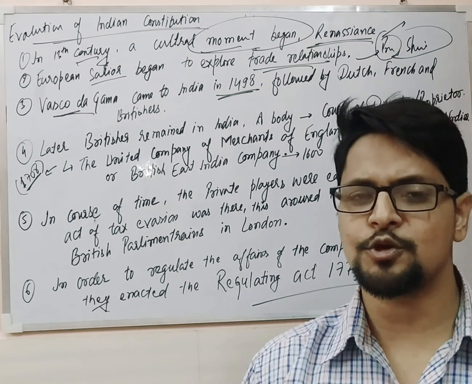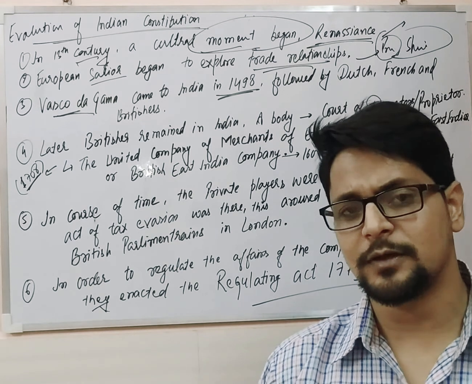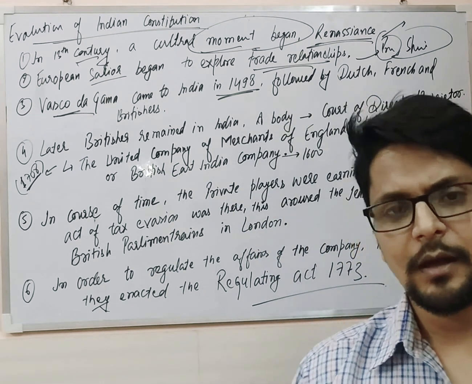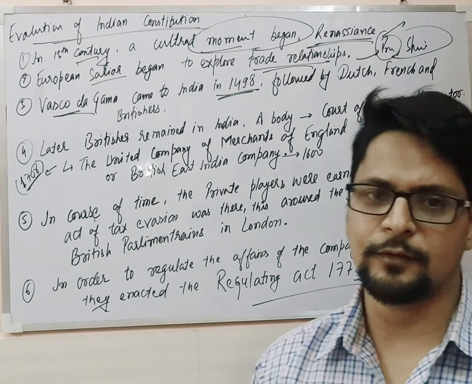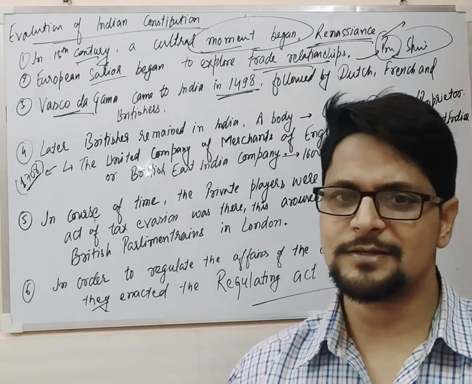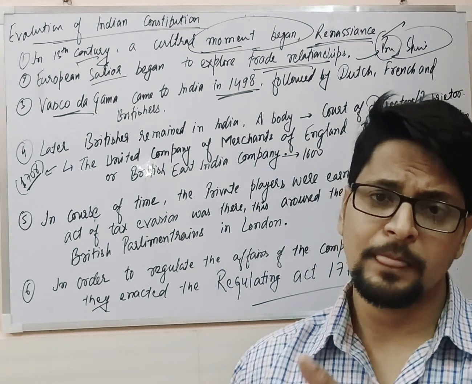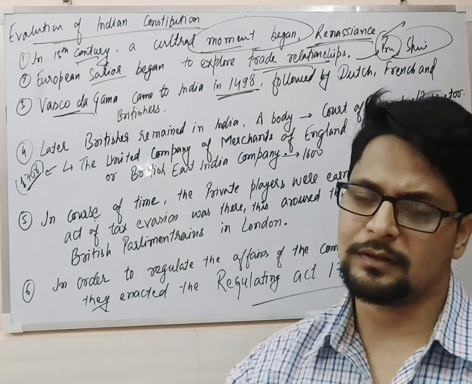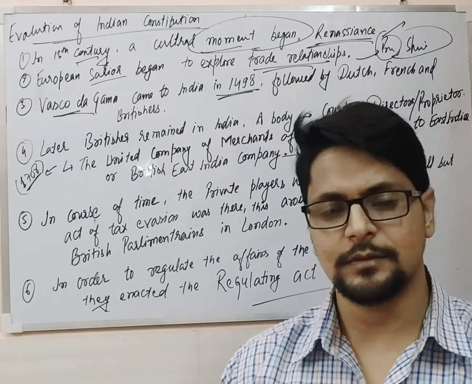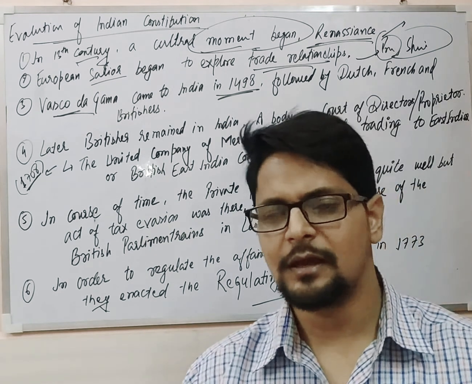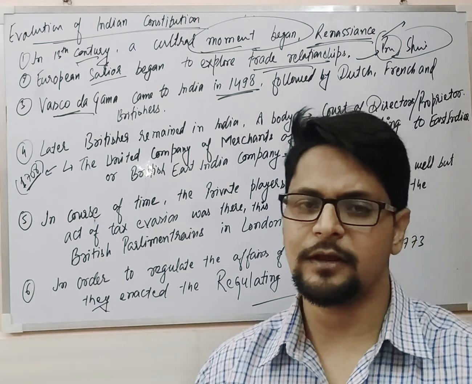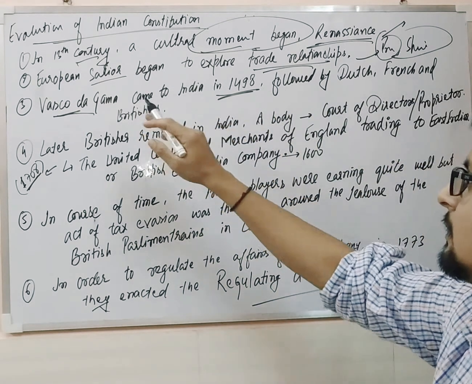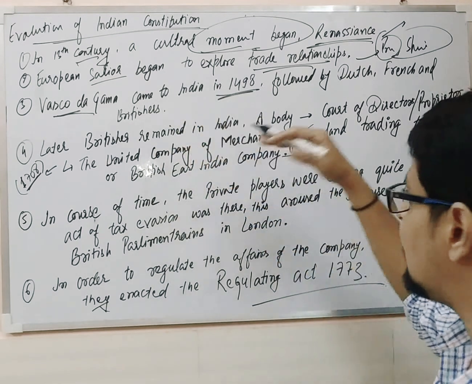We are very sure that earlier also the spices were traded from India, not by the sea route but by the land route, from the area of the Middle East, or we can say from Persia, then Egypt, then to Europe. But later on they discovered this passage of sea, and they started trading with India by this sea route.